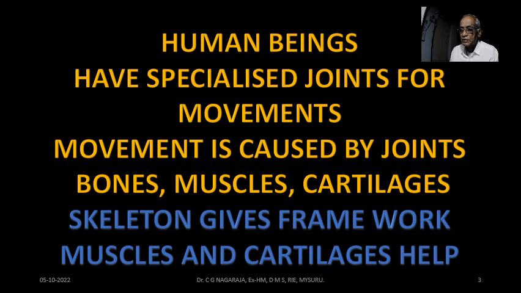Skeleton is made up of bones, and this skeleton gives you a framework for attachment of muscles and also helps in protecting the inner parts of the body, and it gives you the nature to stand erect and move, etc. Backbone helps in bending and other things. Now let's see how a skeleton looks like in human beings.